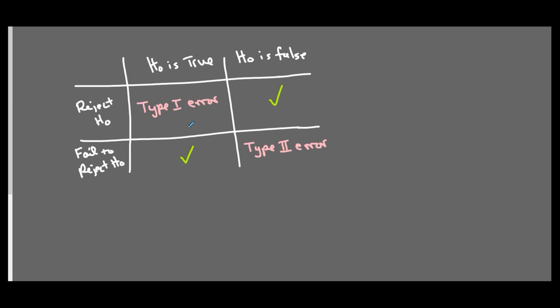So that's your null hypothesis, that they're innocent. And if that assumption is false, then they're guilty. And then if you reject the null hypothesis, then you're convicting them. And if you fail to reject, then you acquit.